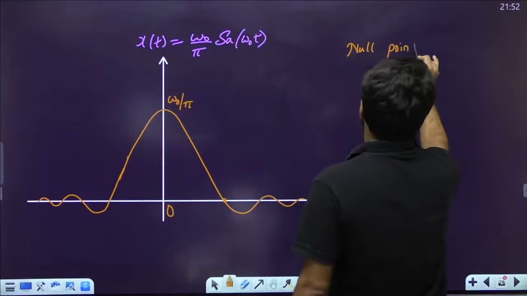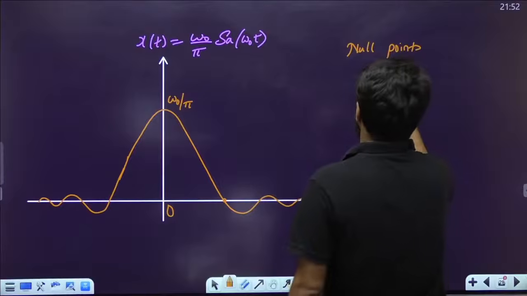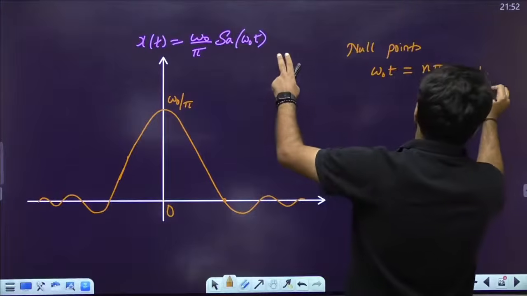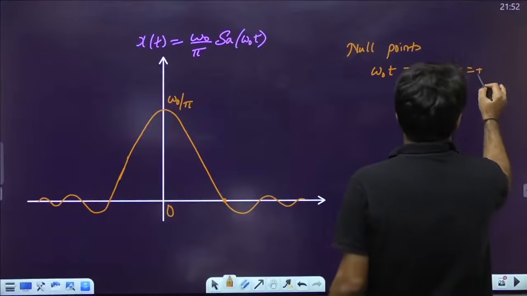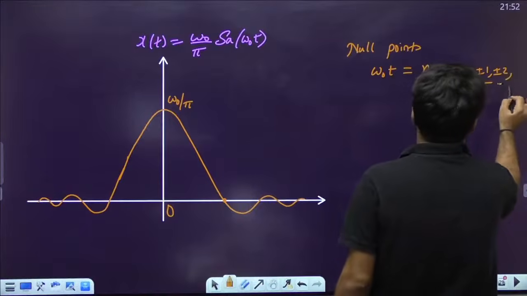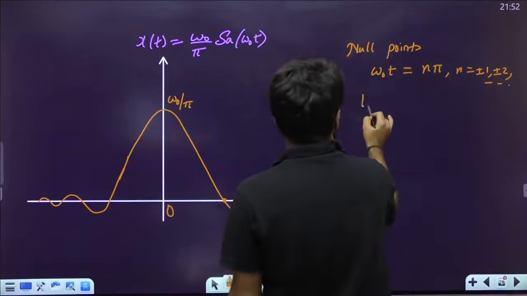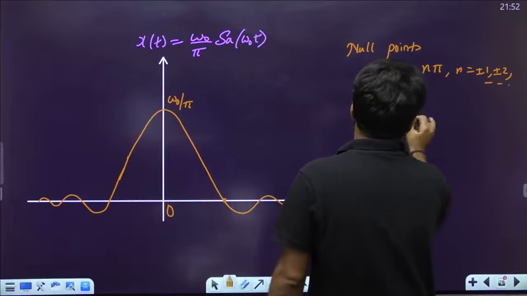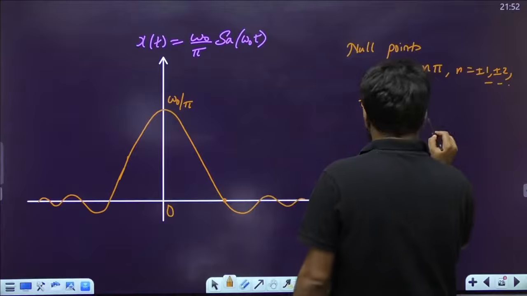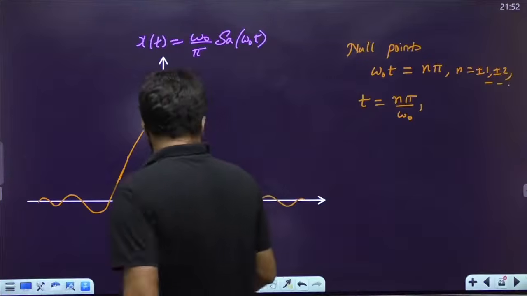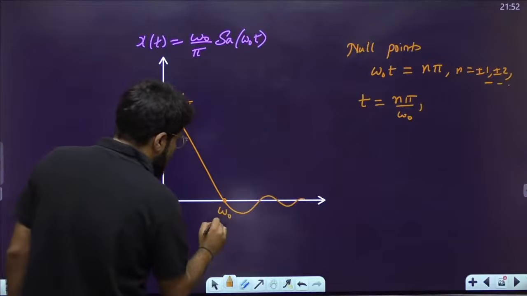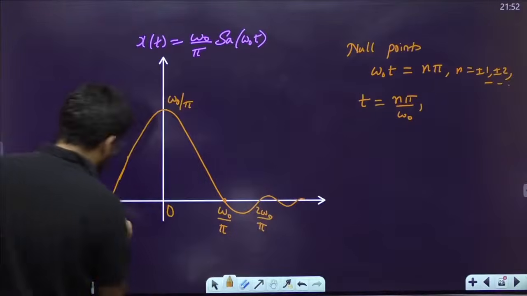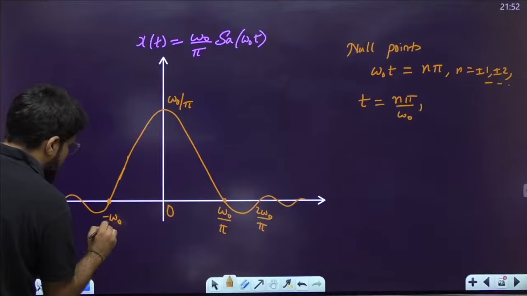इस पे भी क्वेश्चन पूछा जा चुका है पहले. Null points when omega naught t is equal to n pi, where n can be plus minus 1, both sides, plus minus 1, plus minus 2 etc. Okay, so what is the t? Then it is given by n pi divided by omega naught. Okay, n का first value लिया, this is omega naught by pi. This is 2 omega naught by pi and etc. On the left side this is minus omega naught by pi.